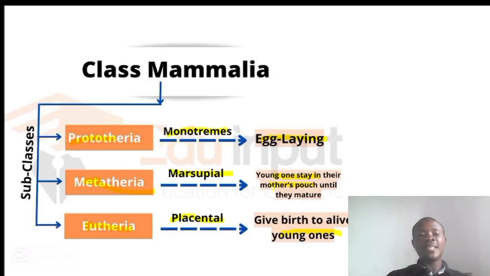So there is a slight difference between marsupials and placentals. Marsupials give birth to an immature offspring, and this immature offspring develops in the mother's pouch until they are matured before they are taken out of the pouch. But the placental organisms give rise to a matured offspring. They do not have a pouch. The offspring that they give rise to is already matured.